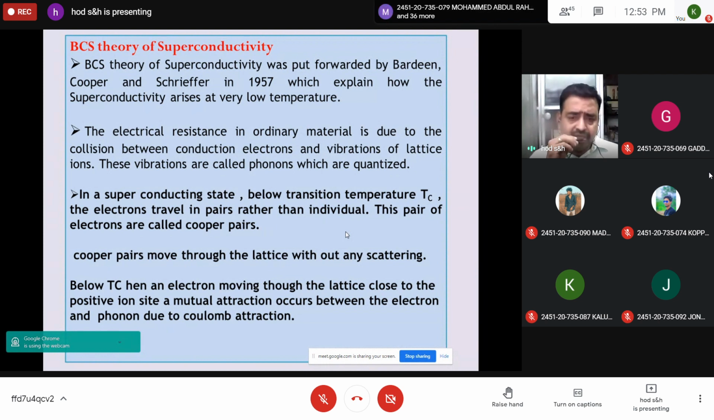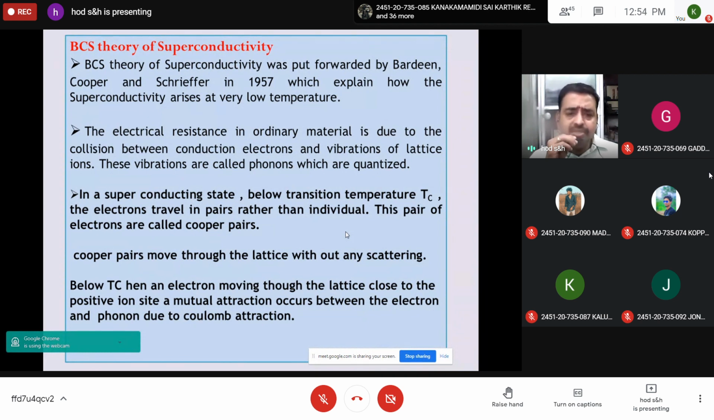In an ordinary metal, the electrical resistance is because of the collisions between the conduction electrons and the lattice ions. These lattice ions in a crystal vibrate about their mean position, executing simple harmonic motion. The energy is quantized and these quanta are called phonons. So a conduction electron interacts with the phonon, and some amount of the electron's energy is given to the phonon, which is represented in terms of electrical resistance. So the input current is not the same as the output current.